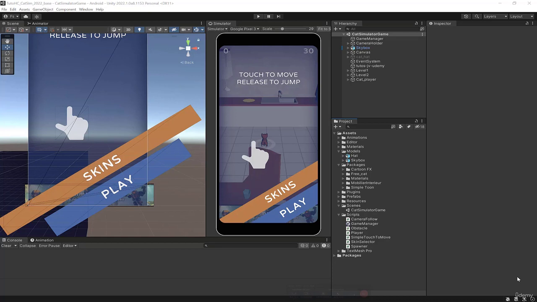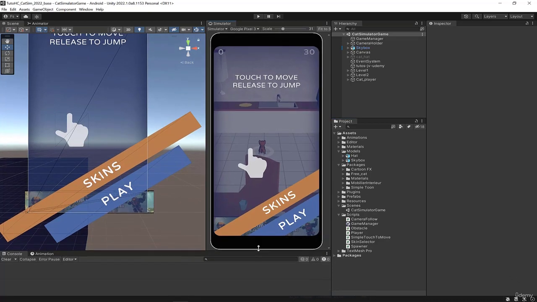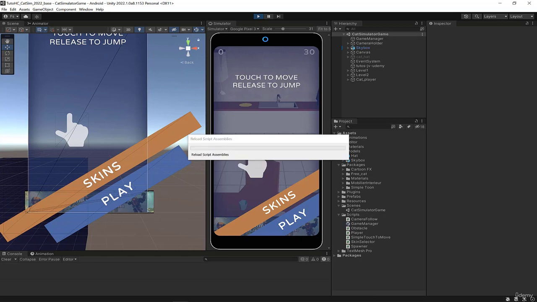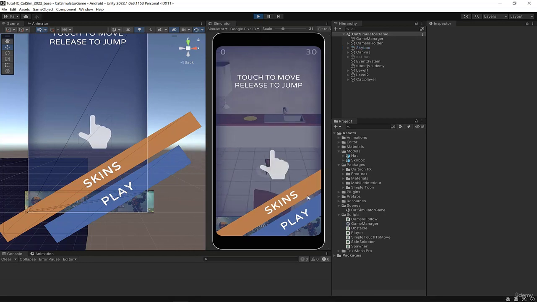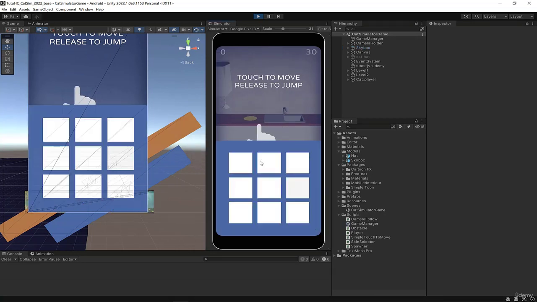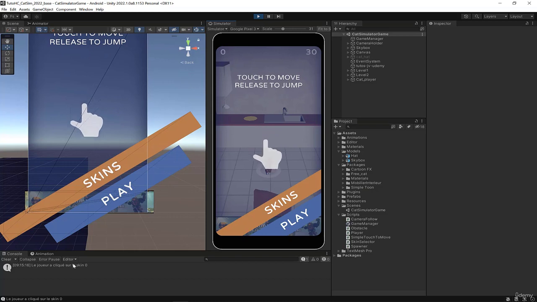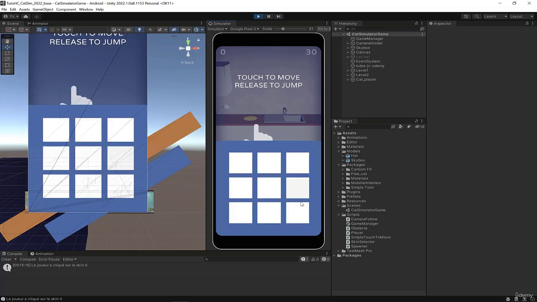In the previous video, we created a main menu, and in this main menu we have the skins, which don't work yet because we haven't coded them. So if I click on skins, I go to the store of our game. I click on something. It tells me that I have selected this thing in the console. It displays a message, but nothing happens for now. We still have to code this part. And we'll do it now.